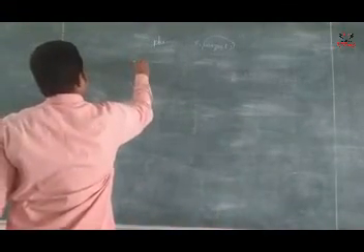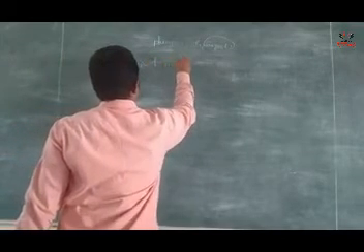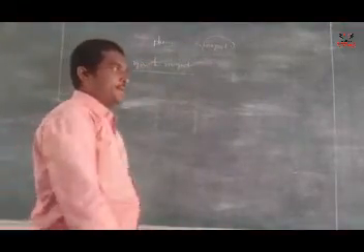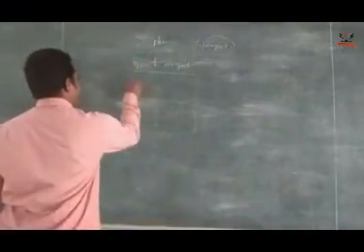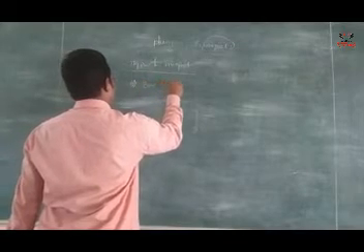Next, coming to types of magnets. The first one is the bar magnet. Note down, everyone.